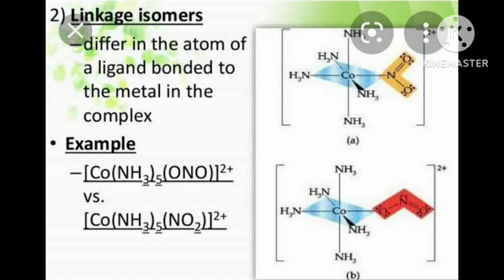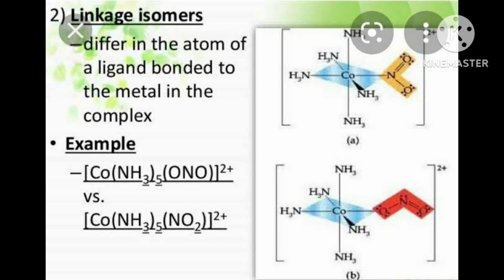Then ethane 1,2-diamine means En is bis, bis means 2. En whole 2. Then there is no charge for En. Then charge is only due to 2 chloride ion. Then 2 chloride ion means 2 negative and Co is 3 positive, and finally 1 positive will remain on the complex ion. Hence, now the complex ion became cobalt Cl2 En whole 2.